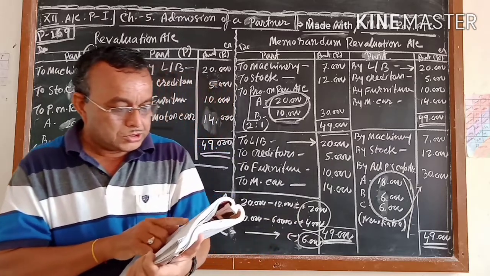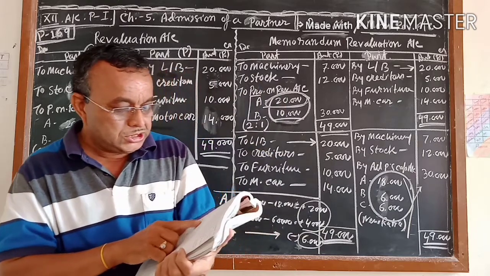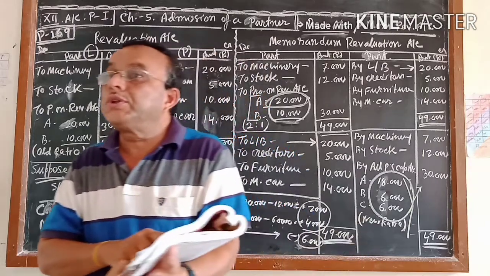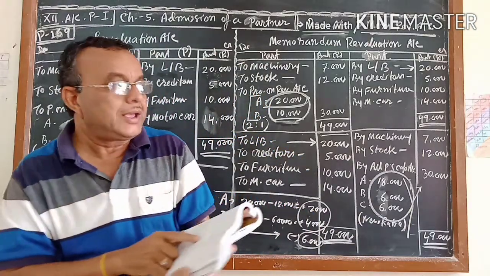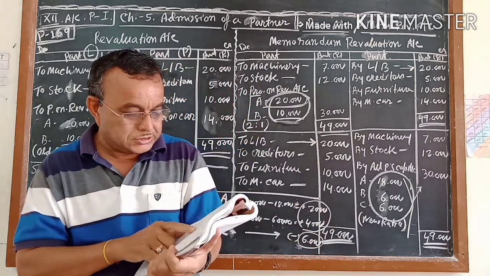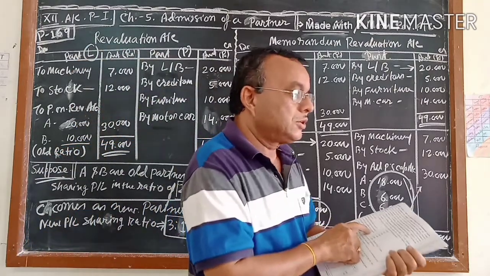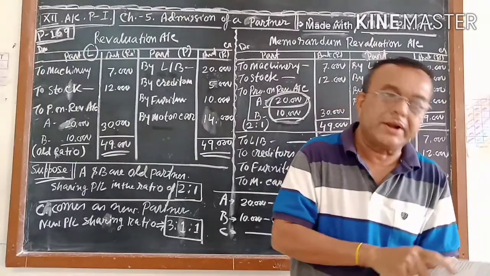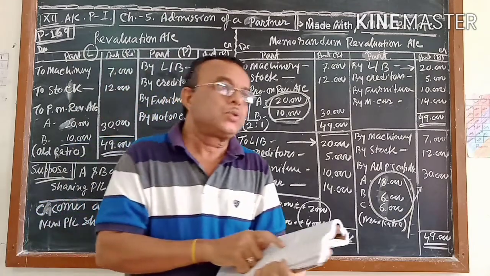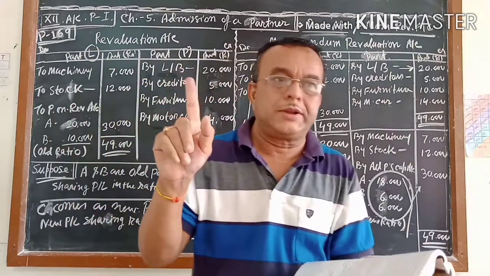General reserve, profit and loss account, workmen compensation reserve, advertisement campaigning expenses, research and development expenses. Research and development expenditure, on which side will it show? It will show on the asset side. You will not get research and development expense on the liability side. So the amount you get on the asset side is a debit balance; to close it, you have to credit it. And the amount you get on the liability side is a credit balance; to close it, you have to debit it. That is the main formula you have to keep in mind.